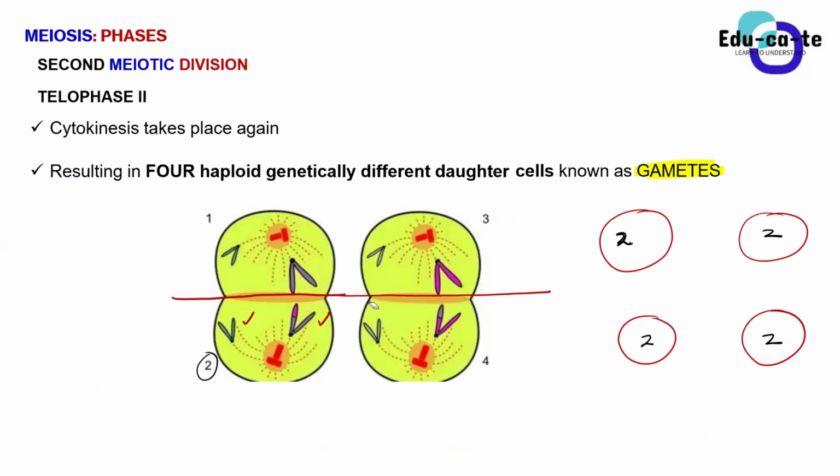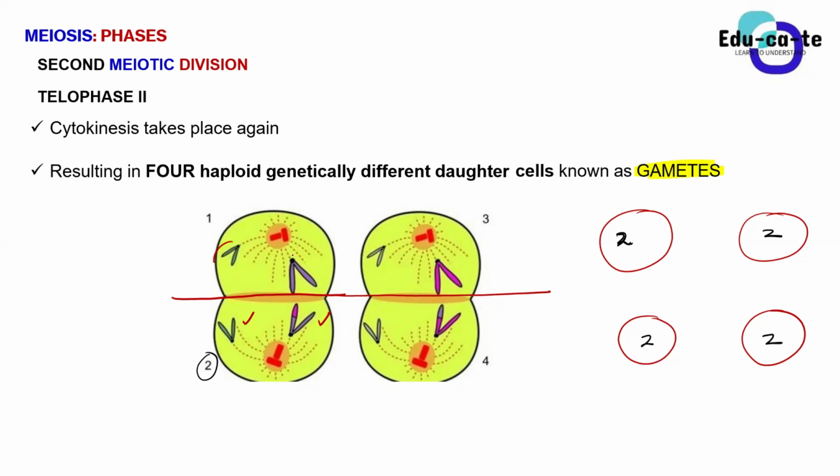So guys, can I hear from you? Are these cells genetically different or are they genetically identical? These cells, these gametes at the end. They are genetically different. Yes, they're genetically different, guys. You can just see from the diagrams that these unreplicated chromosomes, they are different from one another.